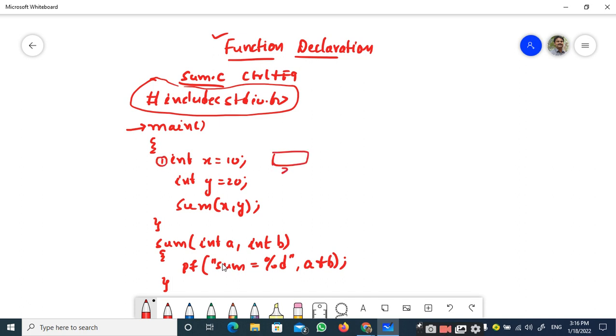Okay, x is 10, the second statement y is 20. Okay, the third statement. Now this is the problem we have here. At this third statement, this is called a function call statement, right? I told you that whenever the control is at the function call statement, the control will jump from the function call statement to the function definition.